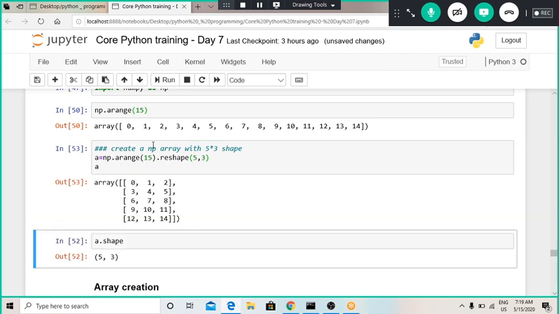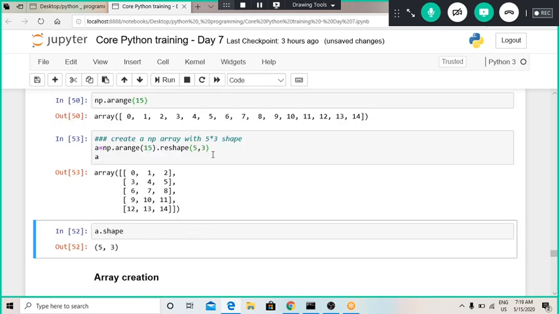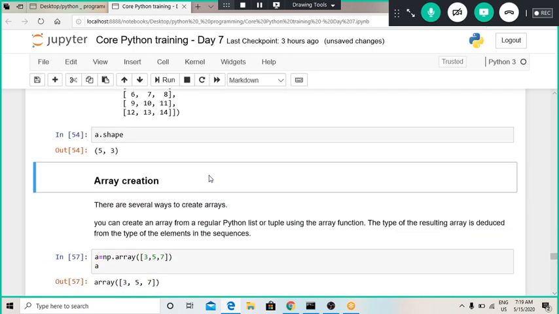To know the shape of an array, we can use the shape attribute. The same functionality can be used in pandas also. If we want to know the shape of a data frame, we use the data frame name dot shape. It gives the number of rows and columns in this format. So this is the shape of our data, 5 cross 3.